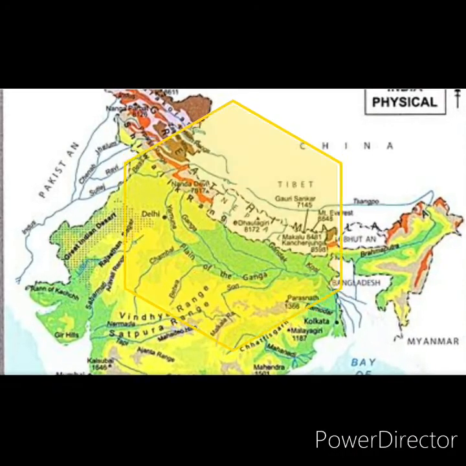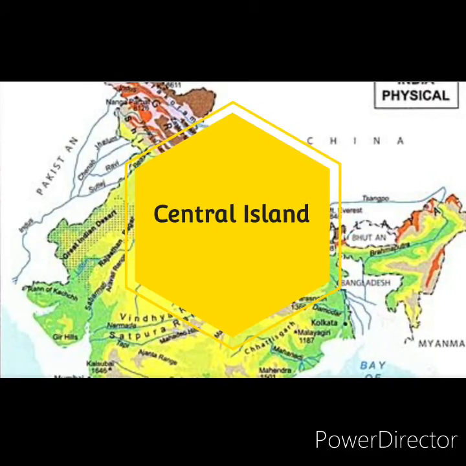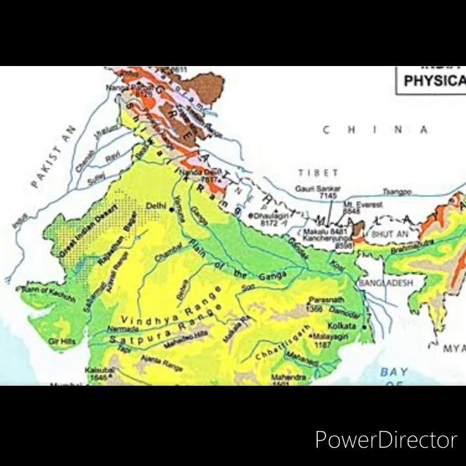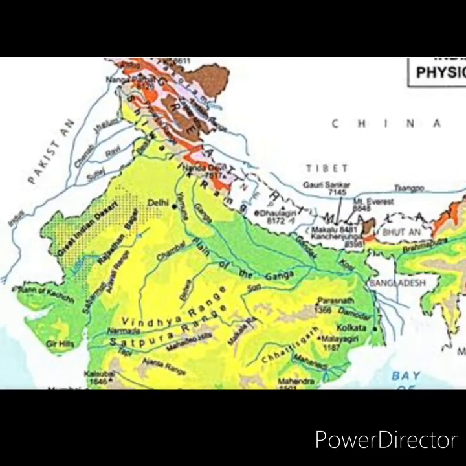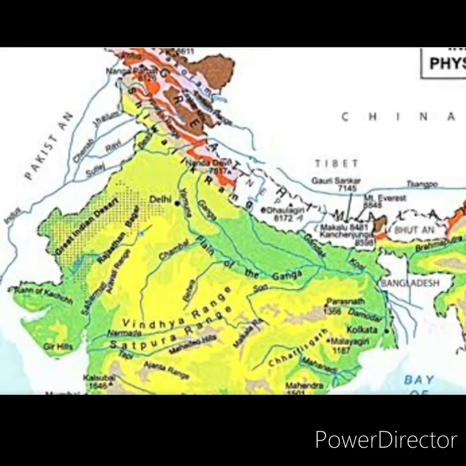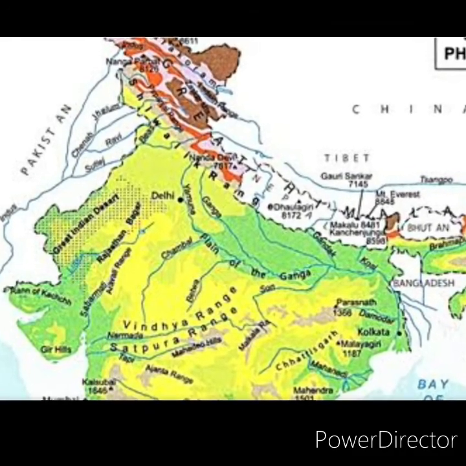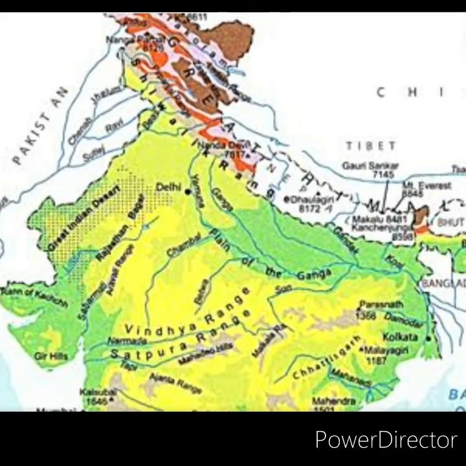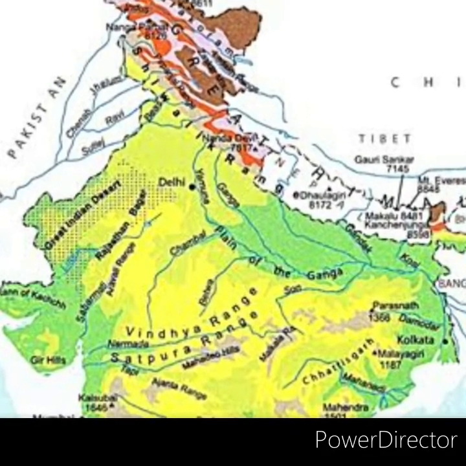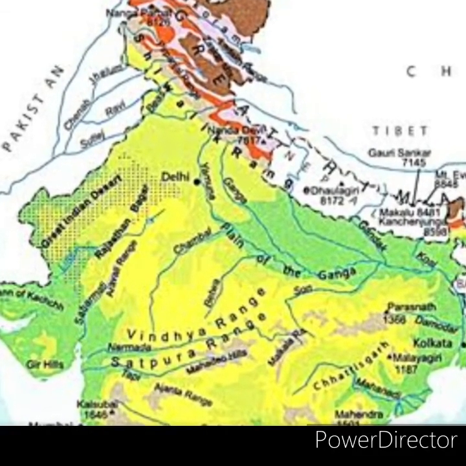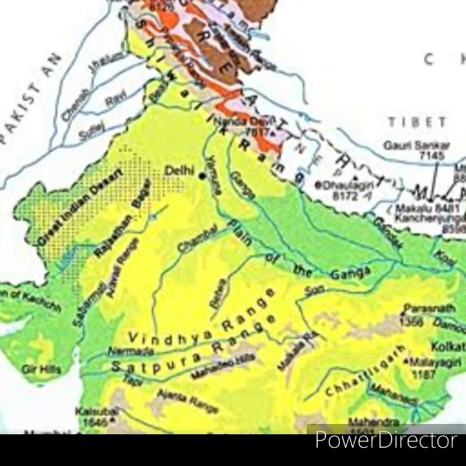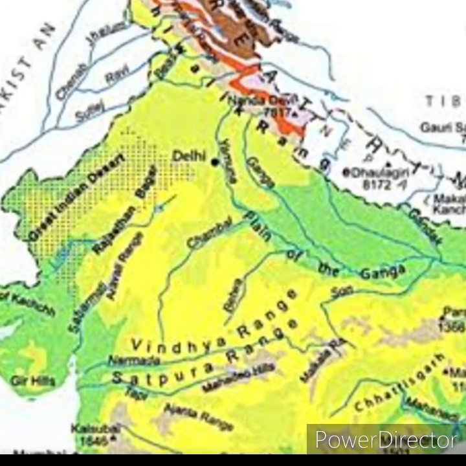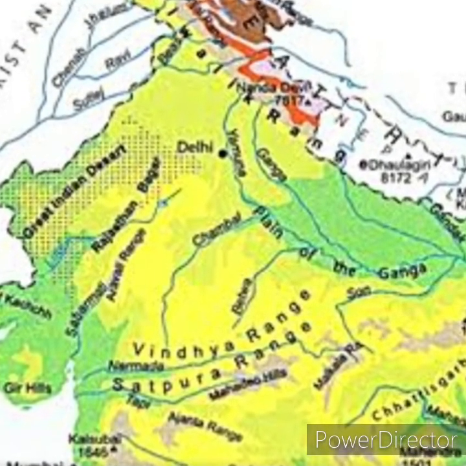First, you are going to learn about the Central Highlands. The Central Highlands extend between the river Narmada and the northern Great Plains. The Aravallis form the west and northwestern edge of the Central Highlands. These hills extend from Gujarat through Rajasthan to Delhi in the northwesterly direction. The height of these hills is about 1500 meters in the southwest, while near Delhi the height is hardly 400 meters.